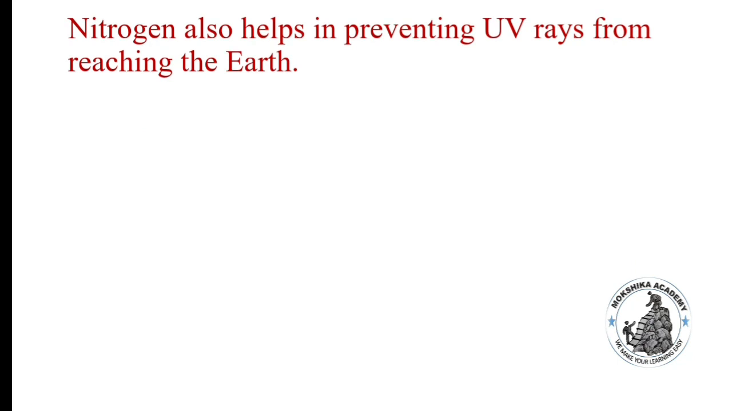Nitrogen also helps in preventing UV rays, that is ultraviolet rays, from reaching the Earth. Whether the statement is true or false? True, because nitrogen prevents extremely short wavelength or vacuum UV radiation from reaching the surface.